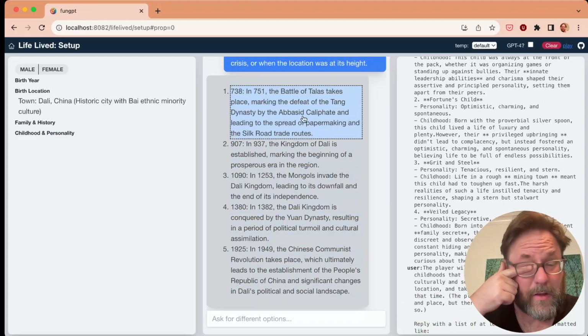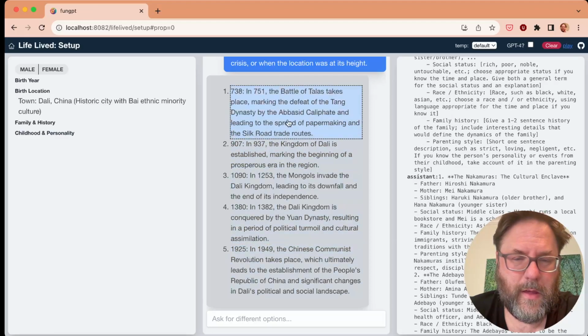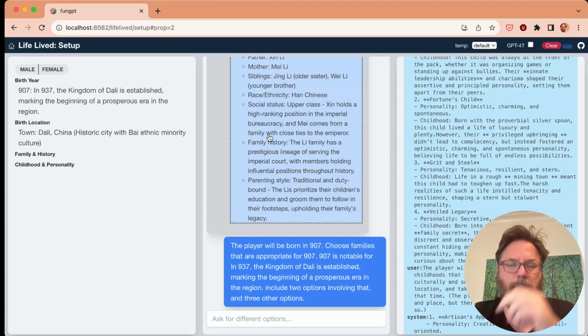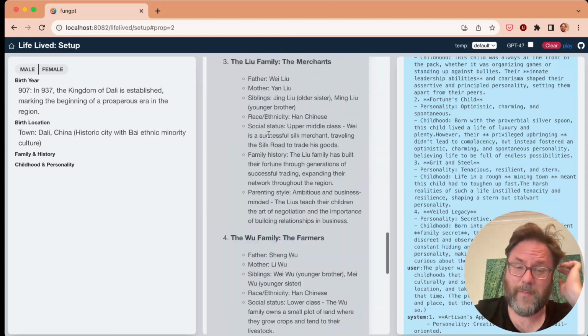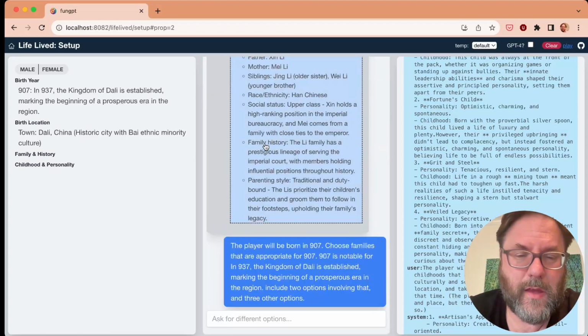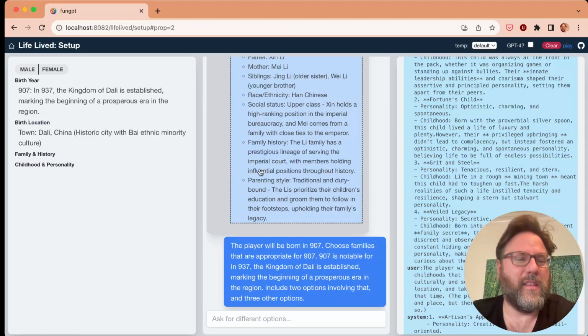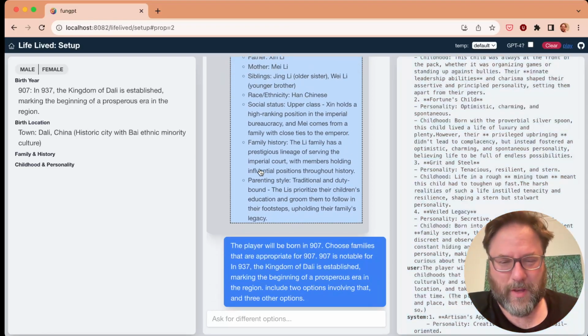So what would be a good, interesting historical time? Let's say, I don't know, a nice prosperous time, say. So again, now we have an age and a time. Here we'll have the family in this section. This one's a little slow to generate, and so we'll get new options in a little bit here.